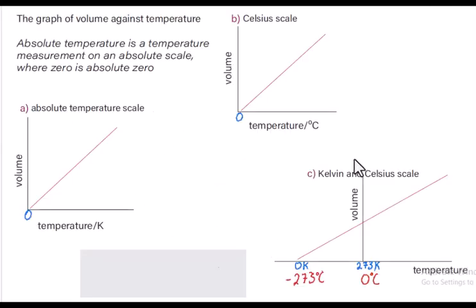I decided to write with different colors so that we can follow easily. Because this is a combined Kelvin and Celsius scale, the blue one is the Kelvin scale, so this 0 means absolute 0, which is 0 Kelvin. Then 273 kelvins is 0 degrees Celsius. 0 Kelvin is negative 273 degrees Celsius. So those are the graphs.